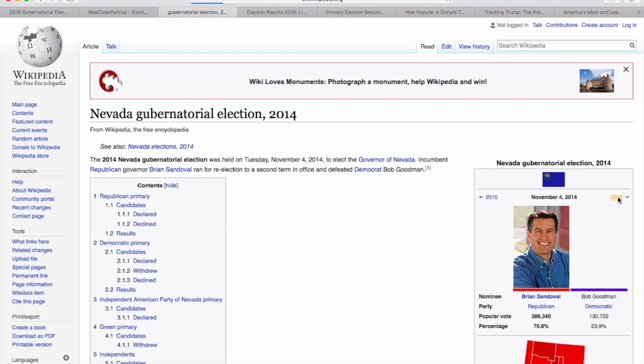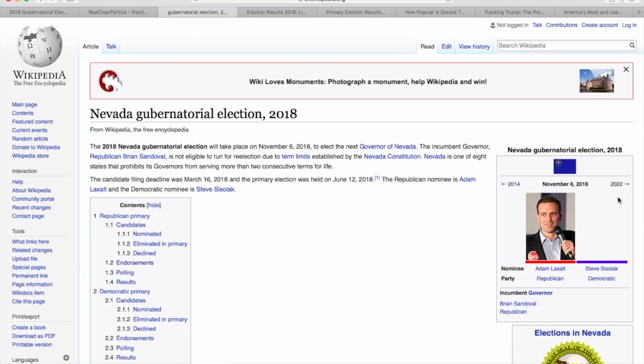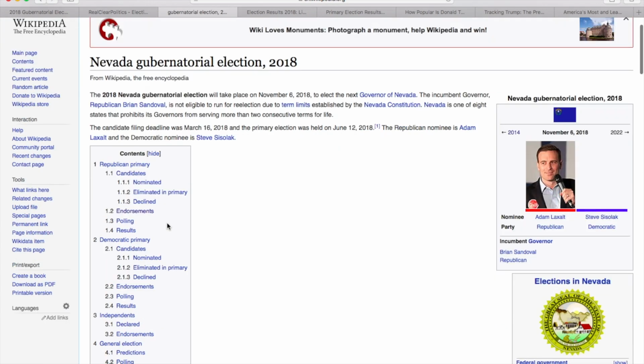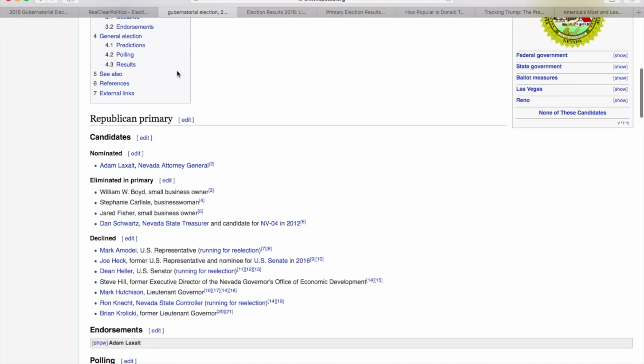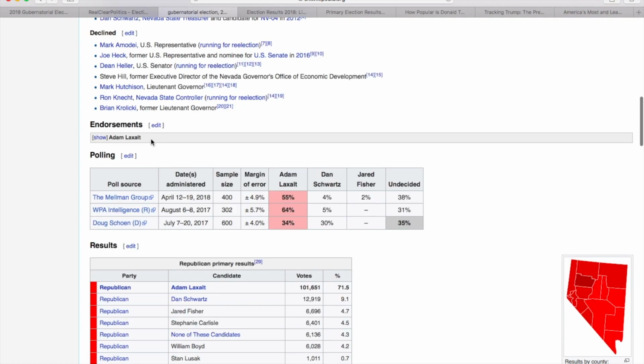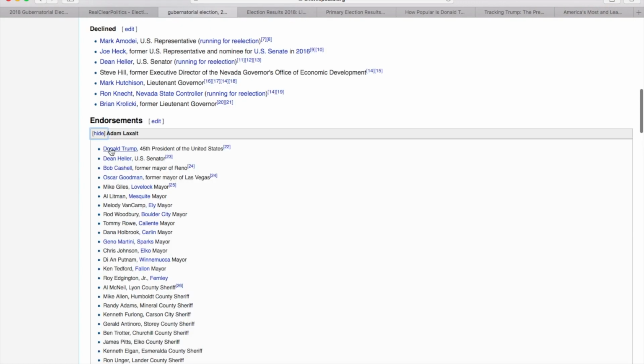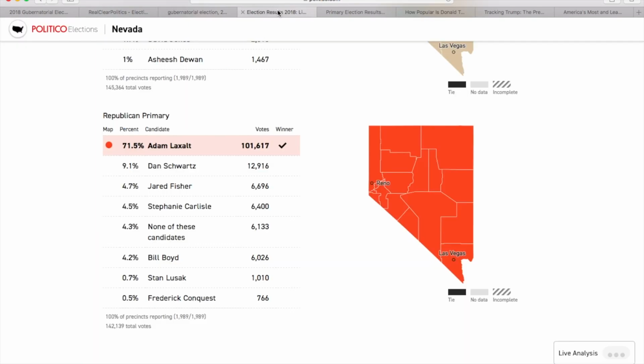If we go to the Wikipedia page for 2018, we can see Adam Laxalt gets the endorsement of President Trump, which will help him, but it won't be enough because the primary turnout shows a Democratic lead.